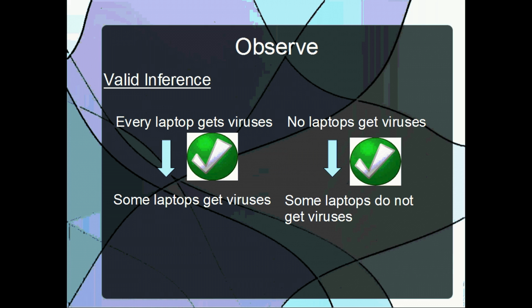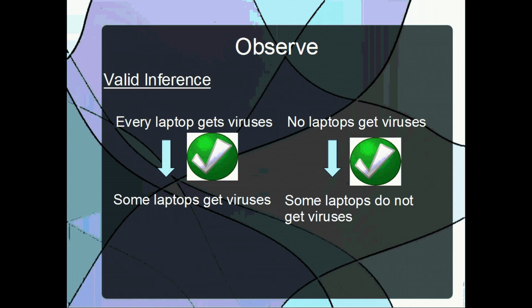Okay. Now, going back to the first set of propositions, every laptop gets viruses. Some laptops get viruses. You notice that the first proposition has a universal quantity and a positive quality, and some laptops get viruses has a particular quantity and a positive quality. Their quantity is different, but their quality stays the same.